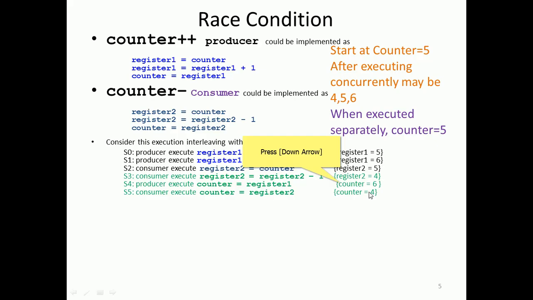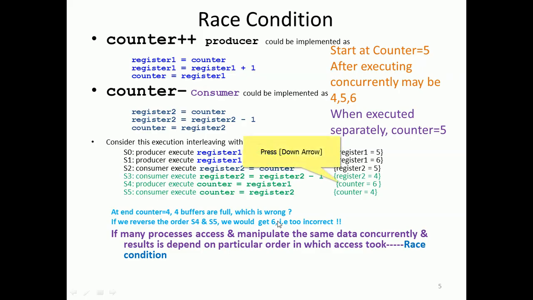If you reverse S4 and S5, it becomes 6, but actually it should be 5, right? So three different values will be there, and those are inconsistent. Ending with counter equal to 4 is wrong, and reversing gives 6, which is also incorrect.